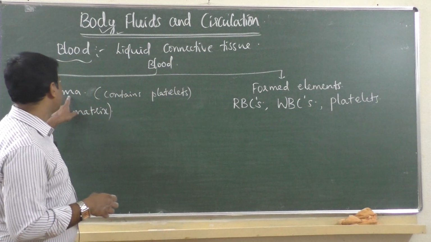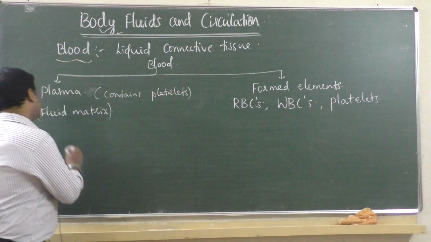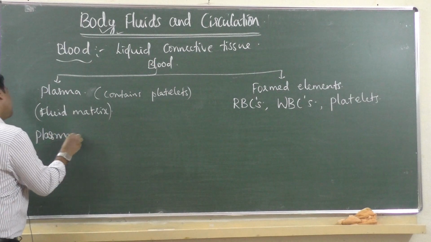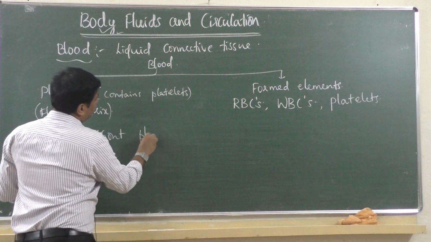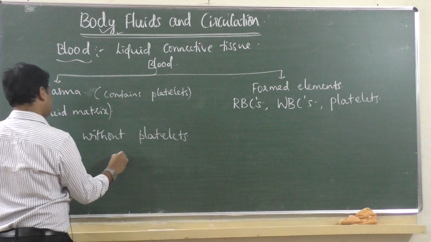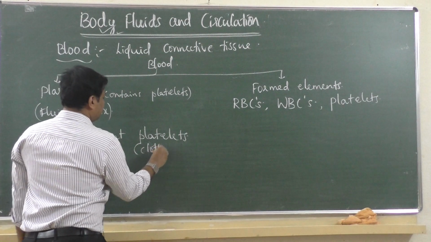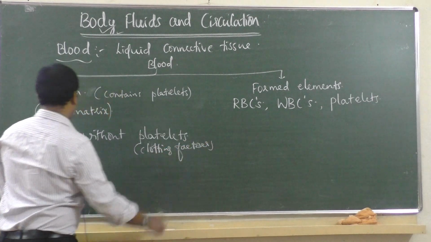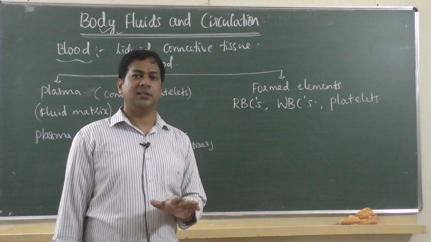So definitely plasma contains platelets. If plasma doesn't contain platelets, that is plasma without platelets or without clotting factors, it is called serum.